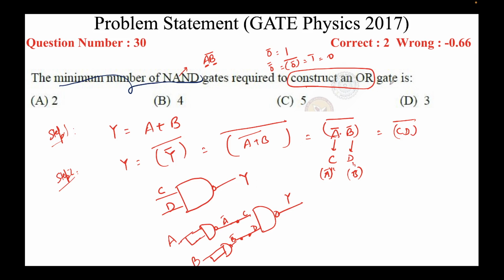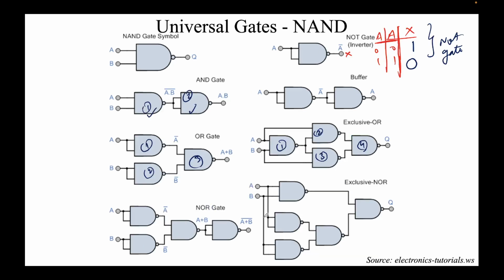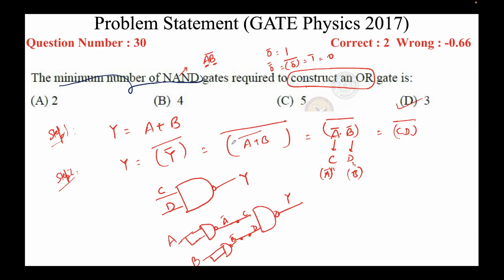We created an OR gate just using NAND gates, 1, 2 and 3. So 3 NAND gates we required. So the answer is 3. And I showed you this thing here also. You see this OR gate: A was input to both the inputs of this NAND gate, and the same here, and then these were fed to another NAND gate to create an OR gate. So this is how we solved it.